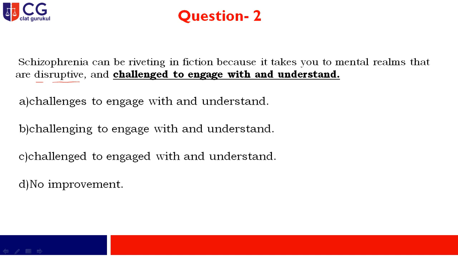So my dear friend, your correct answer will be option B, because this particular question is based on the rule of parallelism, and here you find that the word disruptive is an adjective and challenging will be there, and both the words are adjectives. So adjective will be followed by adjective, and that is what the rule of parallelism says. So your correct answer will be option B.